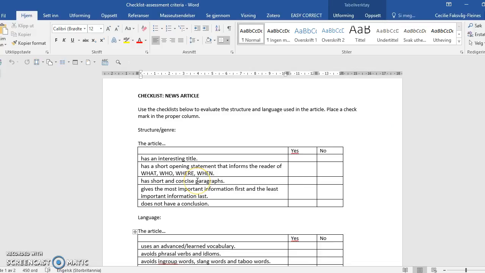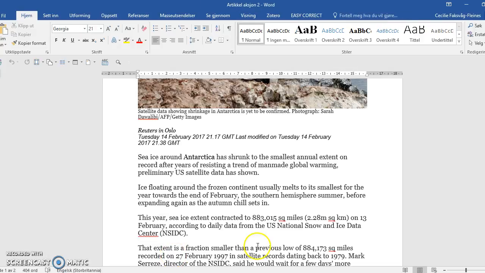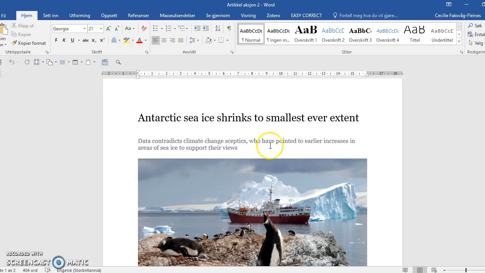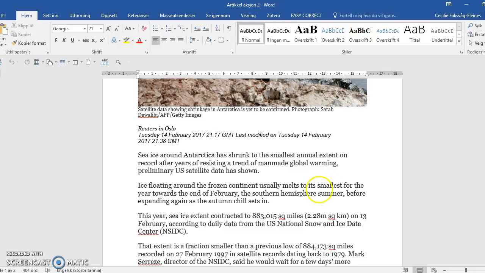Now, also something to think about when you start writing your newspaper article is that a newspaper article is different from the other kinds of text that we write, and especially those texts we write in school. One of the things that is different is, for example, the length of paragraph. I said here that you have to have short and concise paragraphs. And just to give you an example, this is an article from The Guardian, and you see here that it has a title, a very short opening paragraph. This is what we call ingress in Norwegian. And then the other paragraphs are also very short.